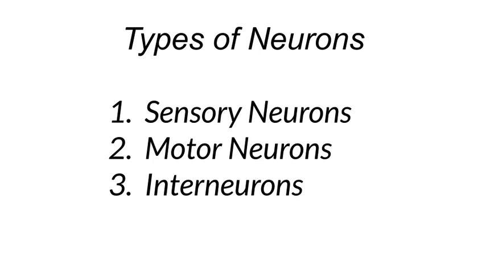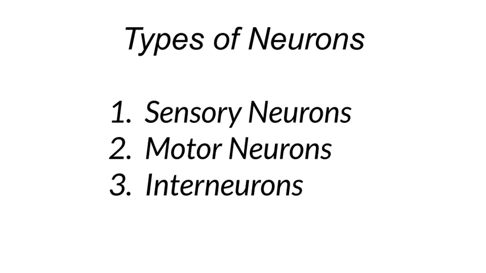Next is motor neurons. Motor neurons or efferent neurons carry signals from the CNS, which is the central nervous system, to muscles or glands, controlling voluntary and involuntary movements and physiological responses. They transmit commands from the brain or spinal cord to effector organs, initiating muscle contractions or glandular secretions.